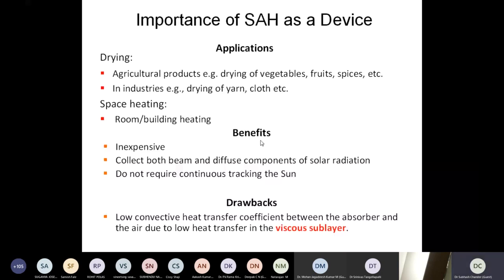They use hot air for preserving these items and increasing their shelf life, right? So for them this solar air heater can be a very valuable device.